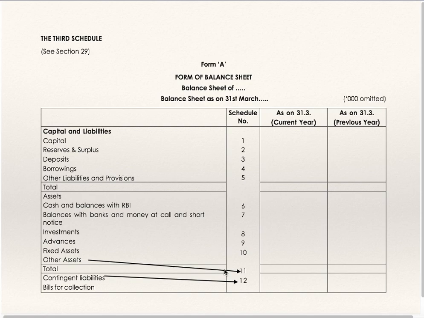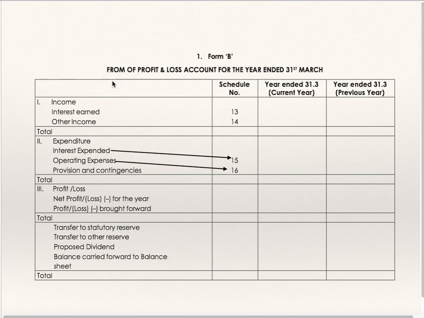Contingent liability schedule number 12 and bills for collection, there is no schedule number. Form B is profit and loss account. This is also in the vertical format. It is in 4 sections. Section 1 is income, section 2 is expenditure, section 3 is profit and loss, section 4 is appropriation. Schedule number 13 interest earned, schedule number 14 other income. Take the total of 13 and 14, that is total income.